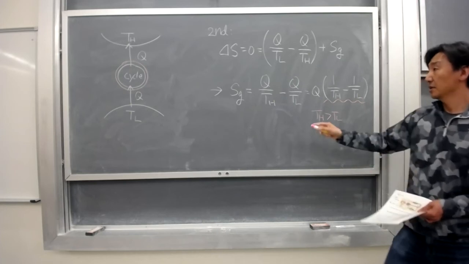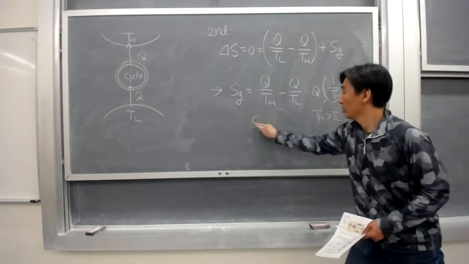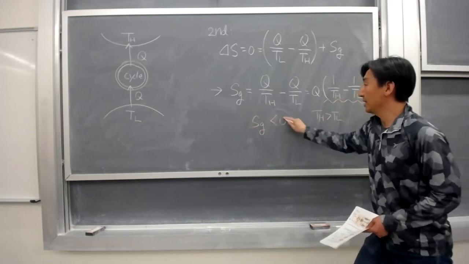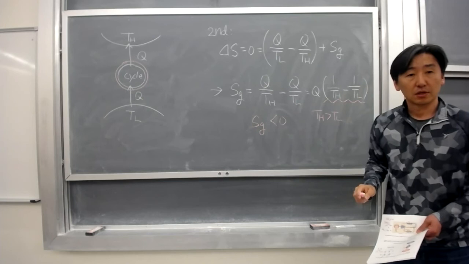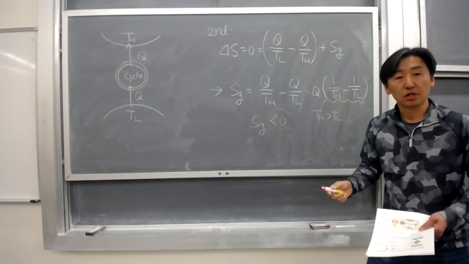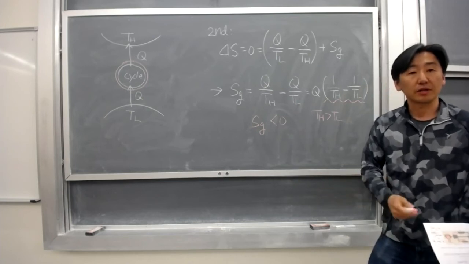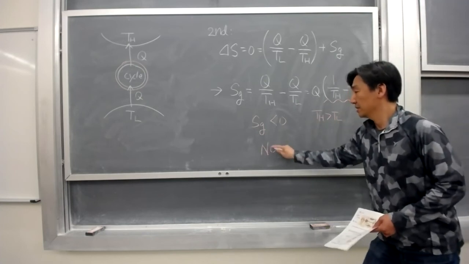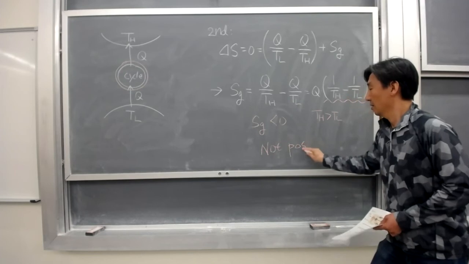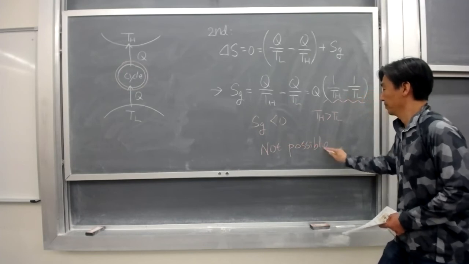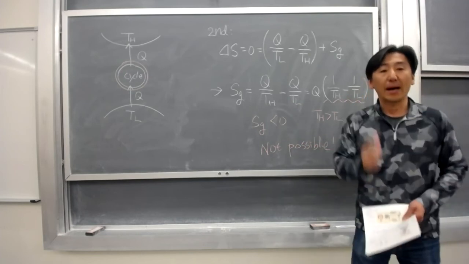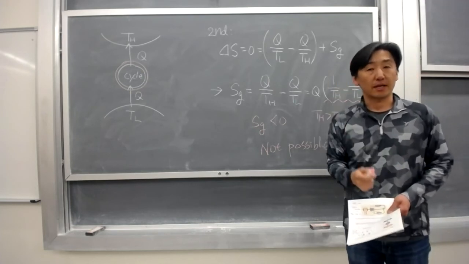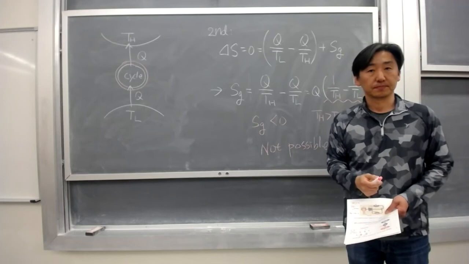What it means is, from that equation, we conclude that entropy generation should be negative if it is possible to transfer heat from a low temperature reservoir to a high temperature reservoir. Now, that is not possible. So it is not possible to transfer heat from low temperature to high temperature.